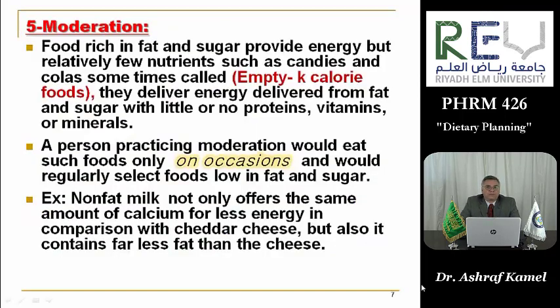Five is moderation. Foods rich in fat and sugar provide energy but relatively few nutrients, such as candies and colas, sometimes called empty kilocalorie foods. They deliver energy derived from fat and sugar with little or no proteins, vitamins, or minerals. A person practicing moderation would eat such foods only on occasions and would regularly select foods low in fat and sugar. For example, the non-fat milk not only offers the same amount of calcium for less energy in comparison with cheddar cheese, but also it contains far less fat than the cheese.